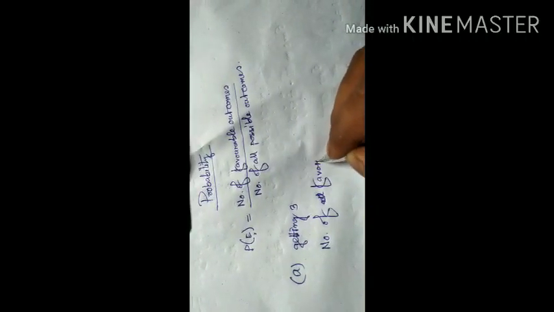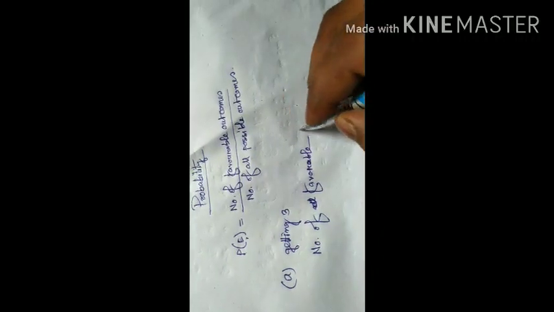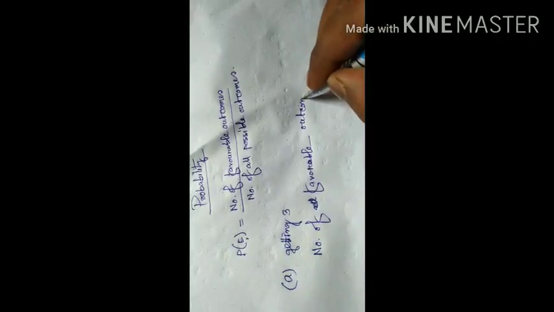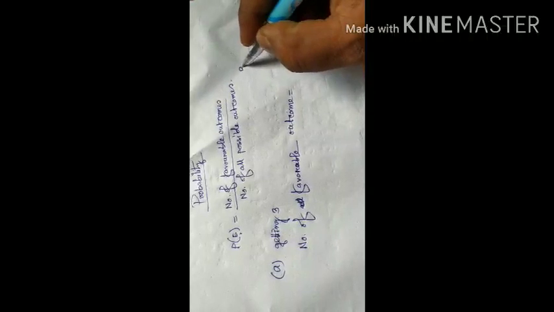Okay, so number of favorable outcomes. How many favorable? If we throw one die, then the only favorable outcome is 3.